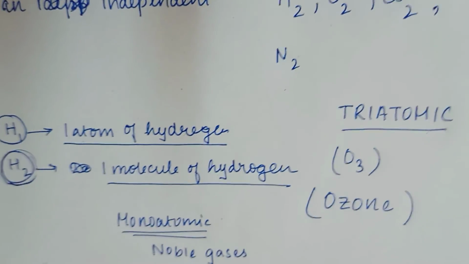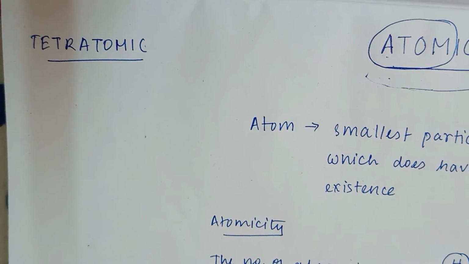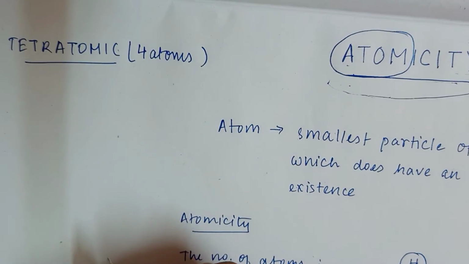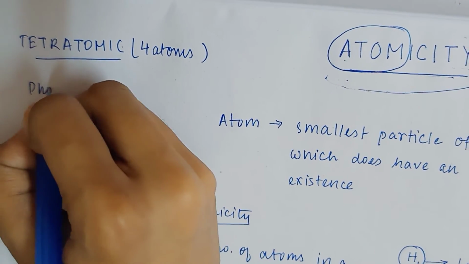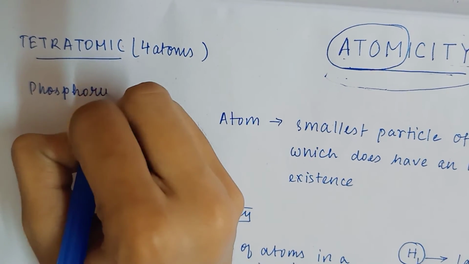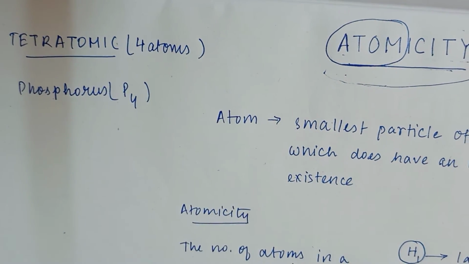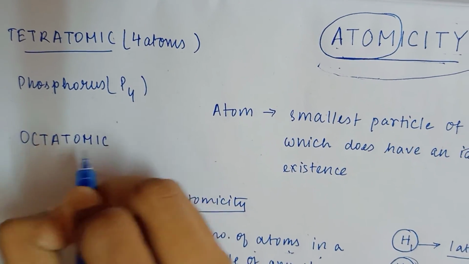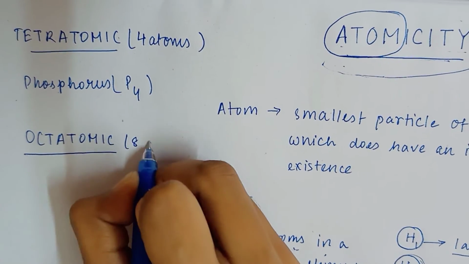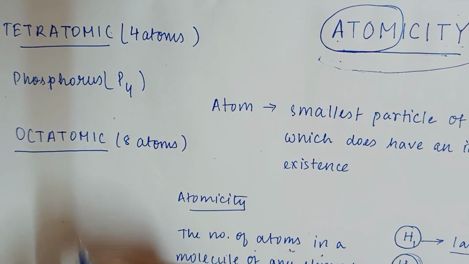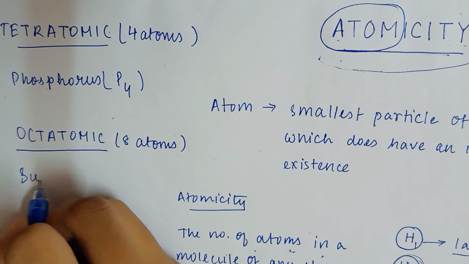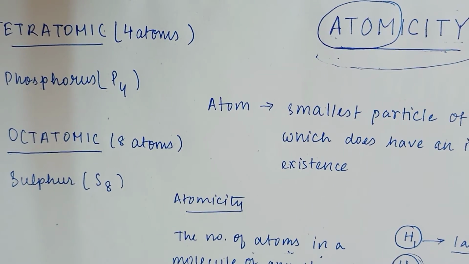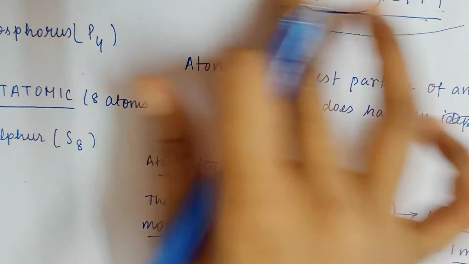Next is the tetraatomic molecules. Tetraatomic, as I've told, is made up of 4 atoms, and there is only one example, that is phosphorus, P4. And then lastly comes octatomic, made up of 8 atoms, and the example is only one, it is sulfur, S8. Okay, so now this is all about atomicity.